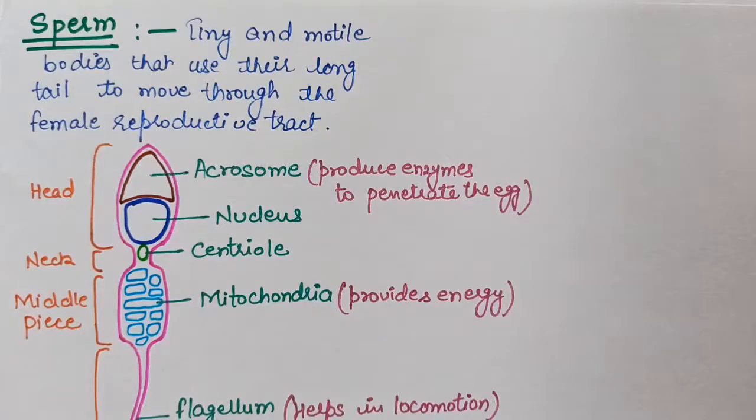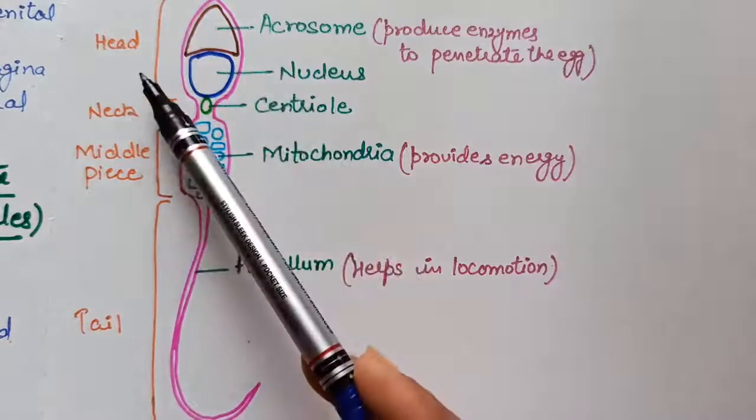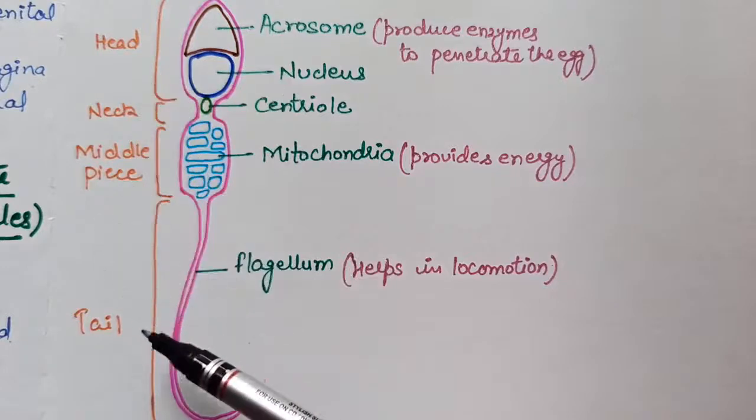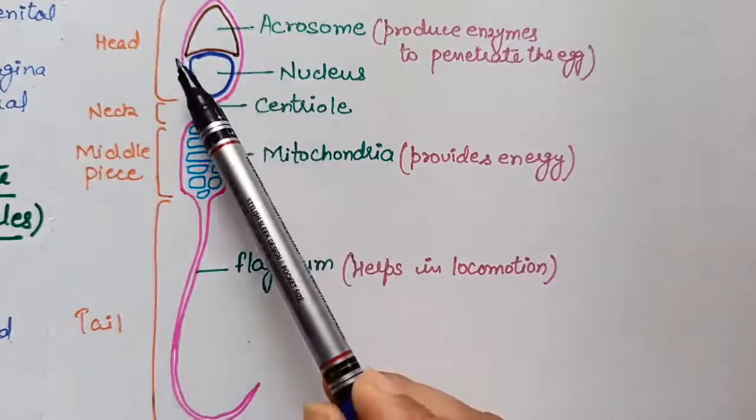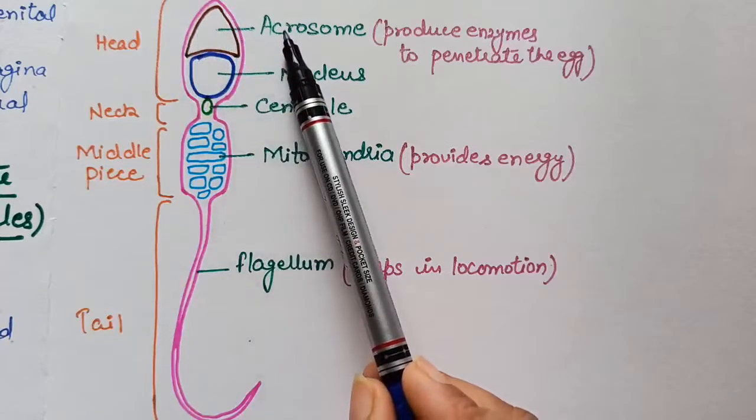Now the next is the sperm. These are tiny and motile bodies that use their long tail to move through the female reproductive tract. The sperm is microscopic. They have main parts: head, neck, middle piece and tail. This is the structure of the sperm. At the tip of the head, this pointed structure is called acrosome.